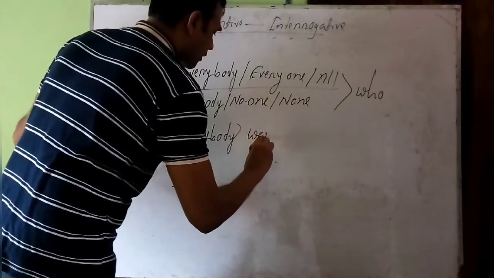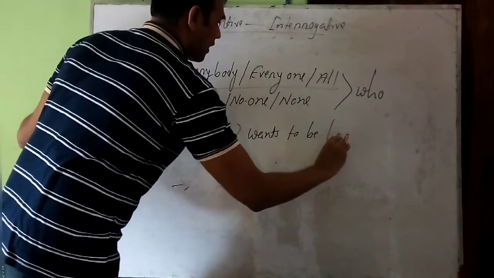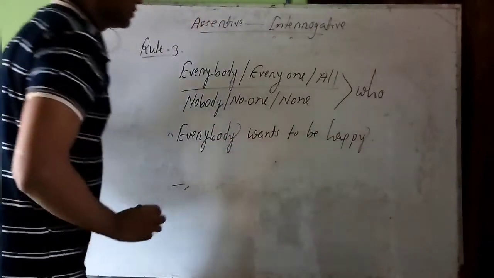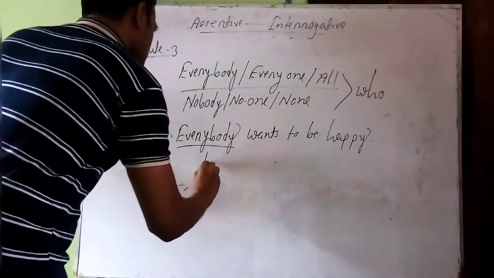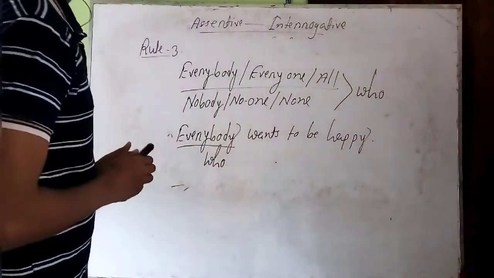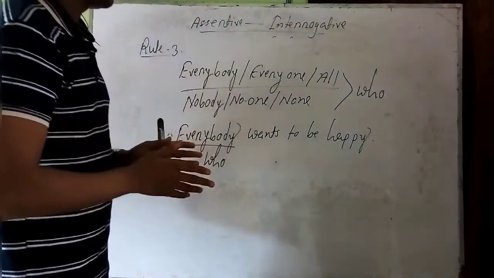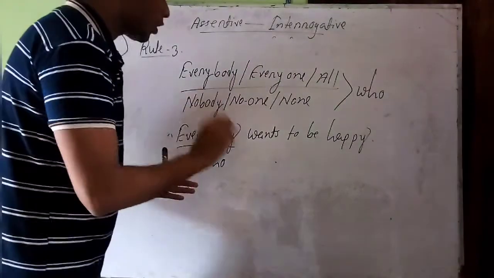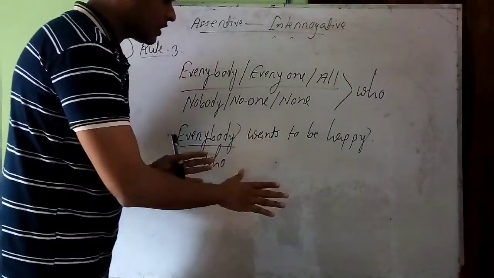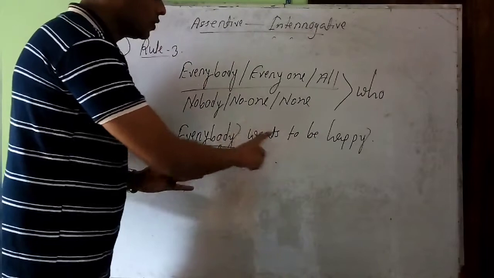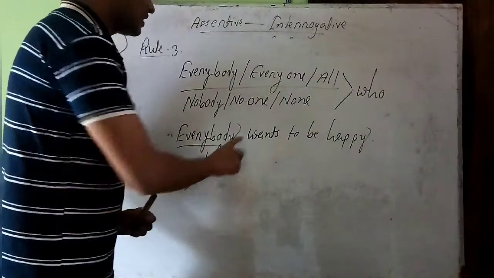Everybody wants to be happy. So here in the place of everybody, we should take who. And we can see that the sentence is in affirmative form. That's why we have to make it negative. So we should put a not with the auxiliary verb, but as we don't have any auxiliary verb, that means according to rule number 2, we should take either do or does or did here as temporary auxiliary,